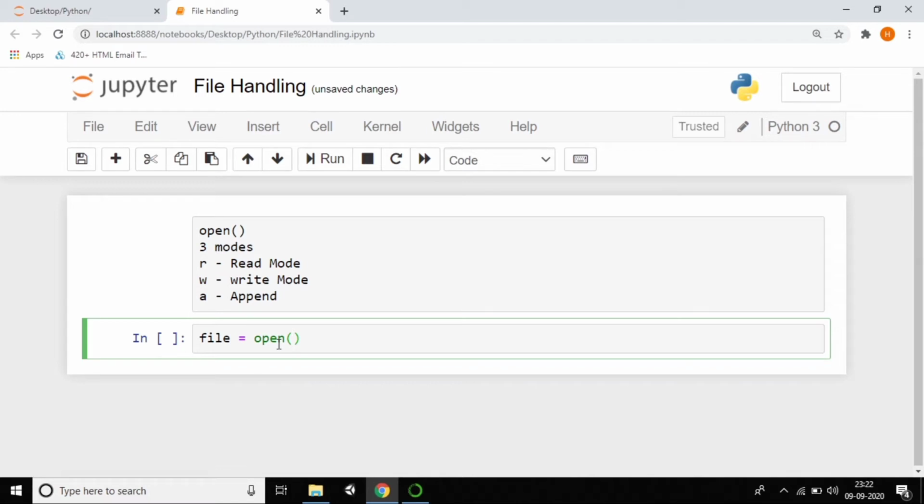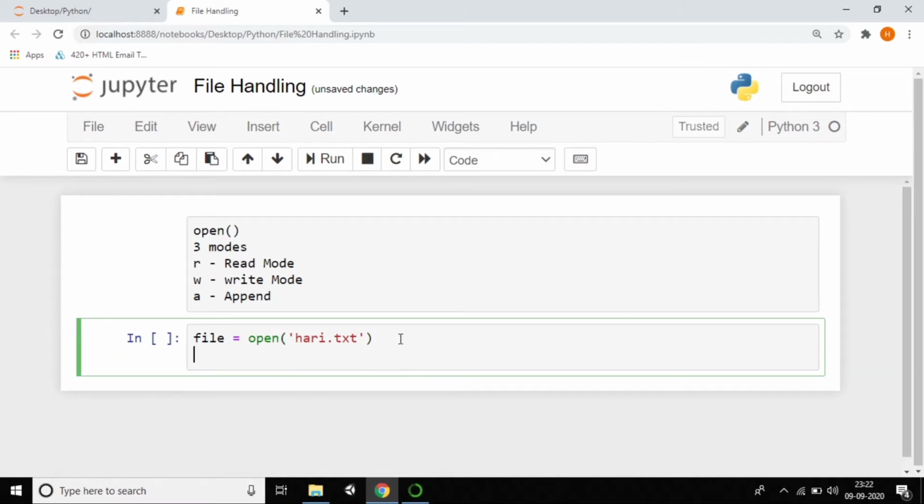So the file name is hari.txt. So I created a file. I hope you all remembered about that. It should be in strings format, quotation formats. You can use double quote or single quote, whatever it may be, it doesn't matter. So yes, I created a file is equal to, first of all my task is to open the file.